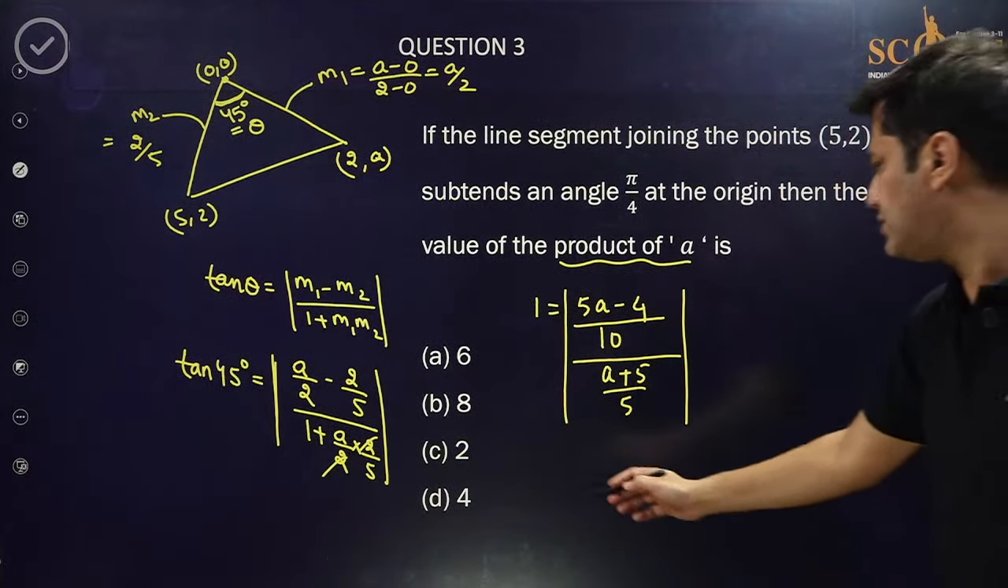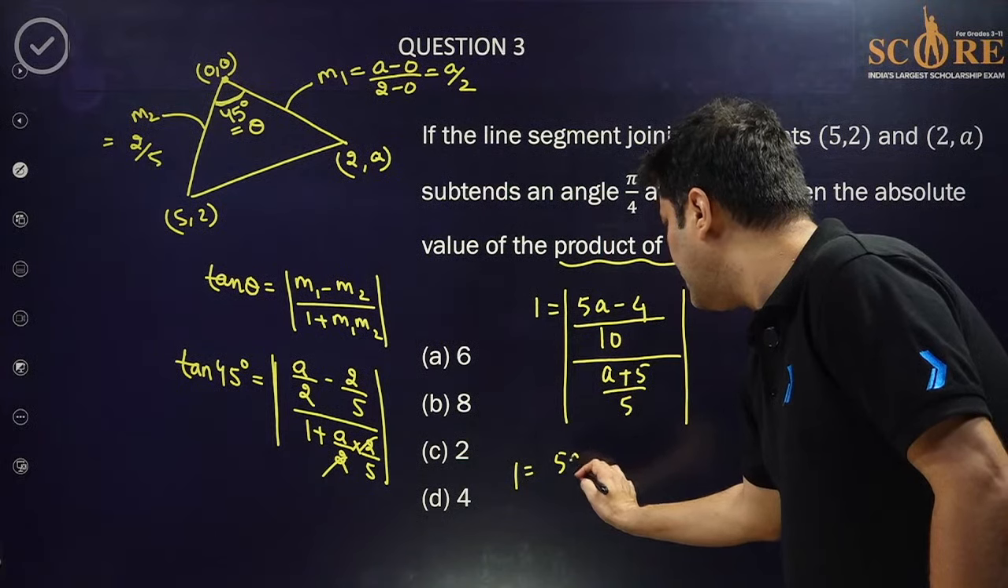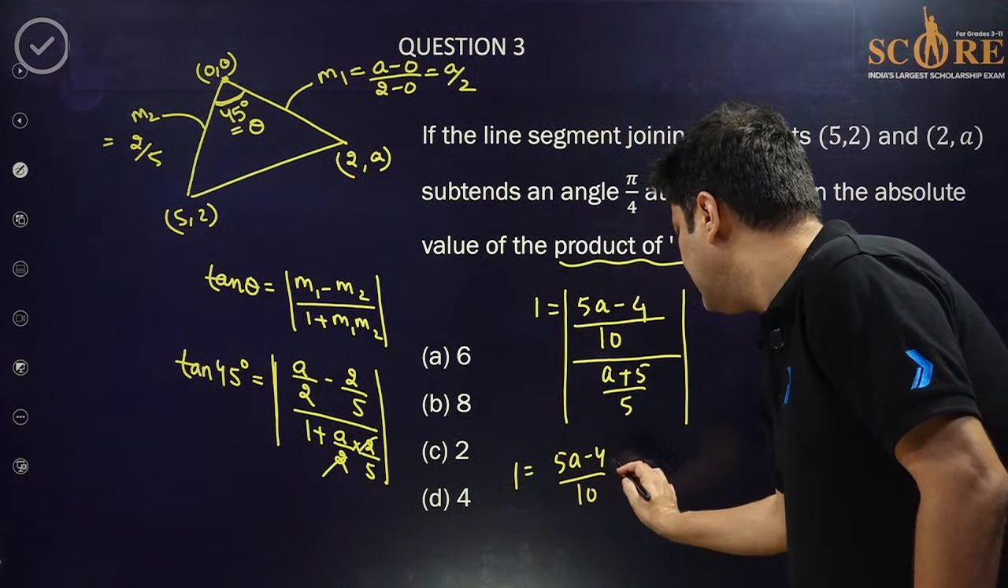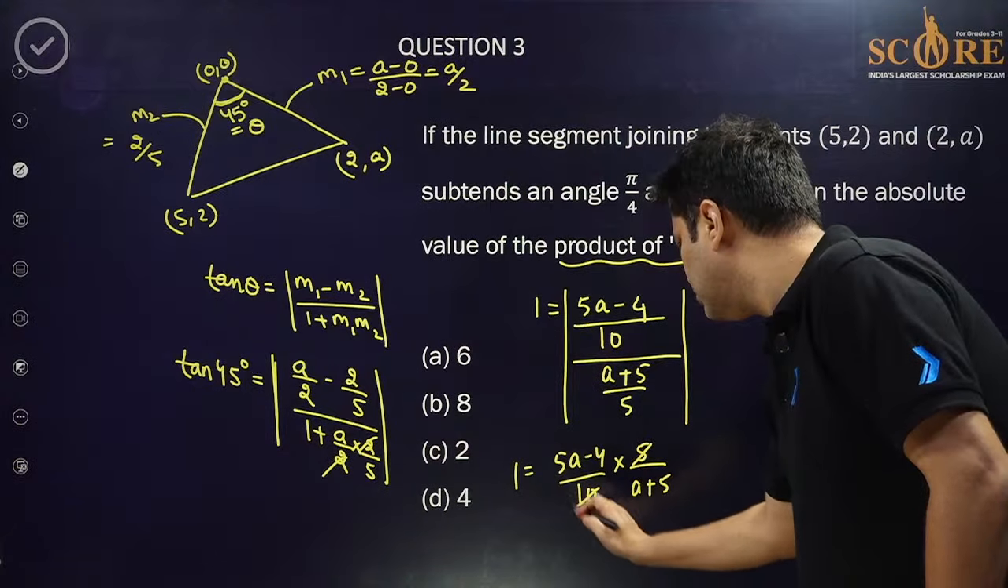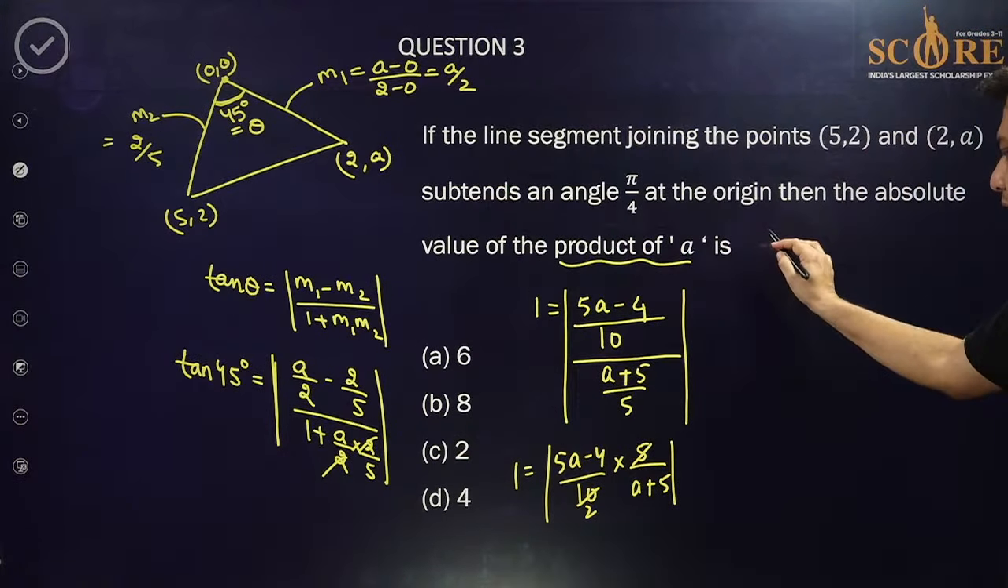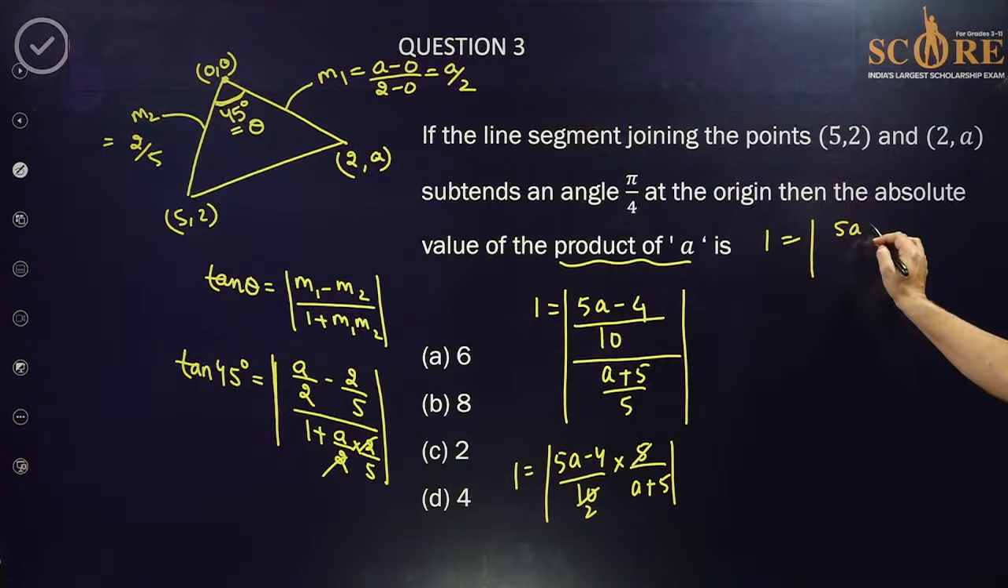So if you solve this, so 1 is equal to 5a minus 4 by 10 into 5 upon a plus 5. So this is 2 mod. So 1 is equal to mod of 5a minus 4 upon 2a plus 10.